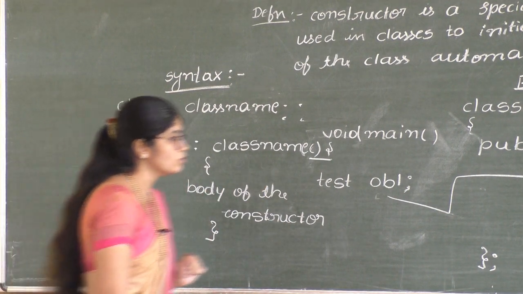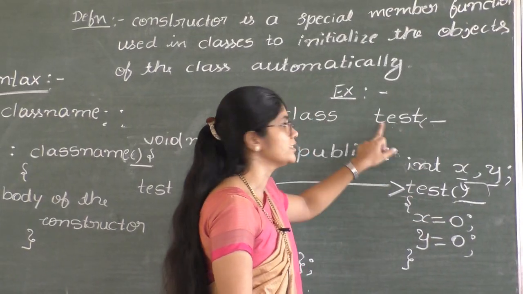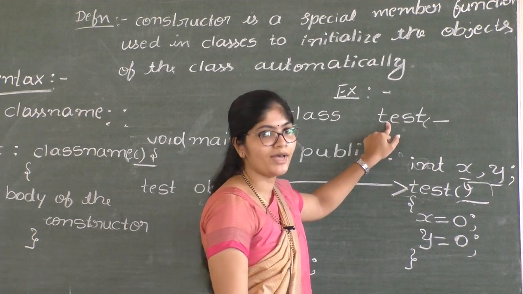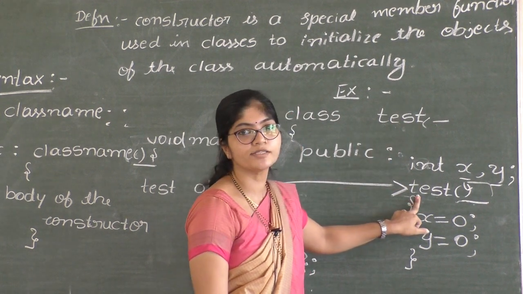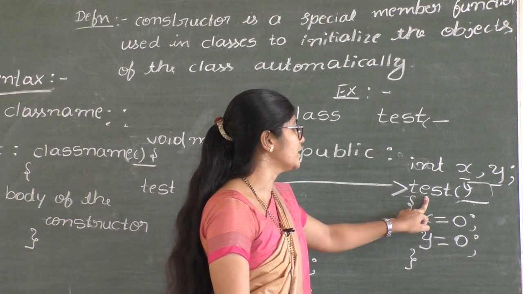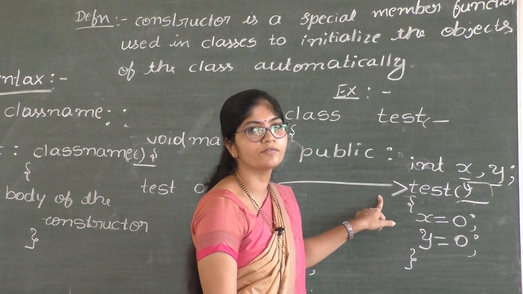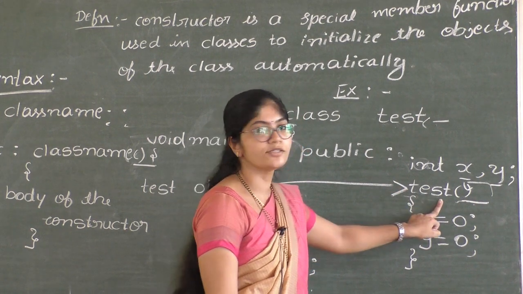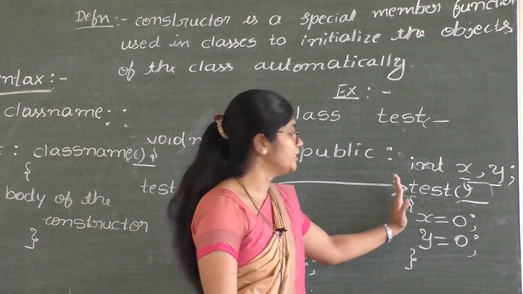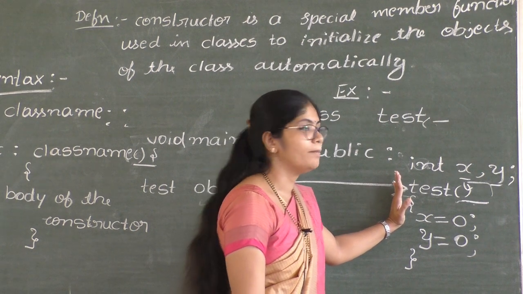Here you can observe that constructor name and class name both are the same. Constructor should have the same name as that of the class name as per the rule. Next, there is no return type for constructor. You can observe that here we have written only the name of the constructor and we have not specified int, float, void, etc. There is no return type for constructor, and constructor is written in public section. Constructor must be declared in public section.